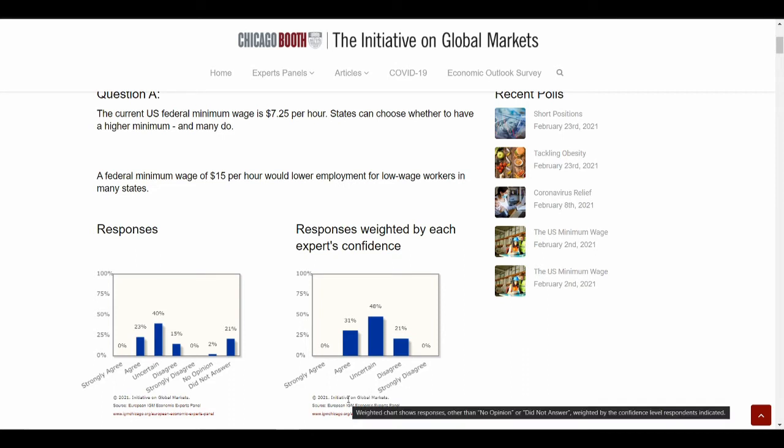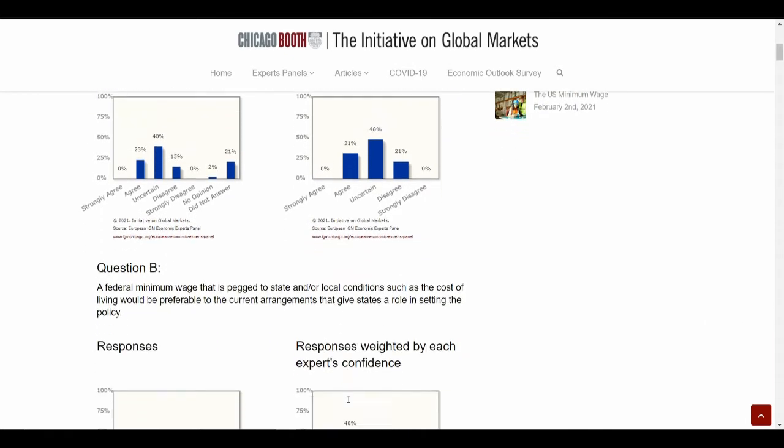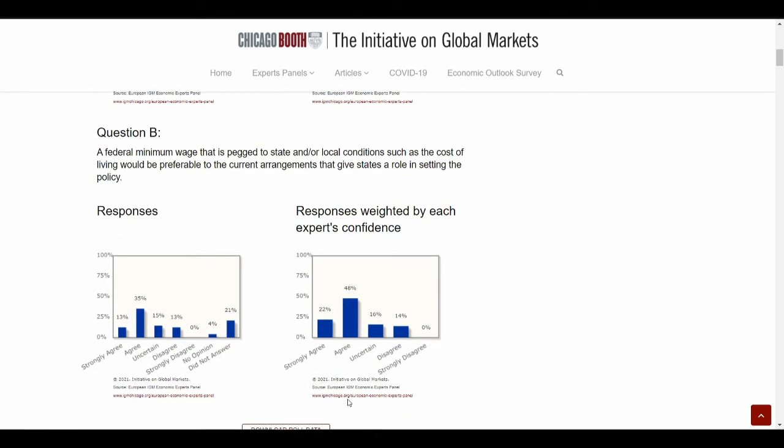There's a lot of uncertainty, and even when we do have a clear picture of what would happen, it depends on the area and the sector. This is why many economists think that the federal minimum wage should be pegged to local conditions, such as the cost of living. There's also a lot of consensus that raising the minimum wage would increase prices, but again, people would have the disposable incomes to handle this.